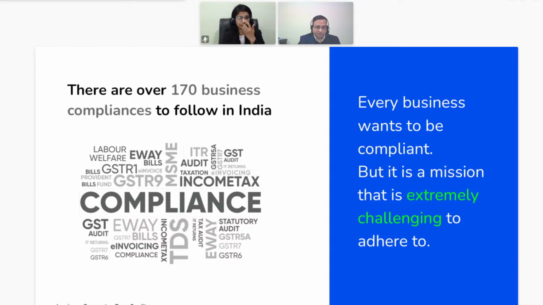Now, this clause says that the details of the invoice or debit note referred to in clause (a) have to be furnished by the supplier in the statement of outward supplies, and such details have been communicated to the recipient of such invoice or debit note in the manner specified under section 37.